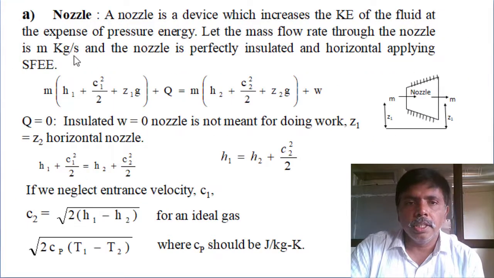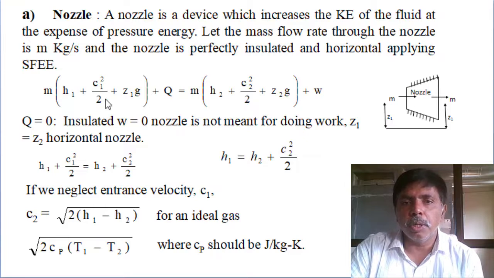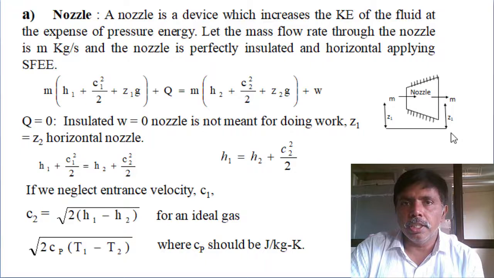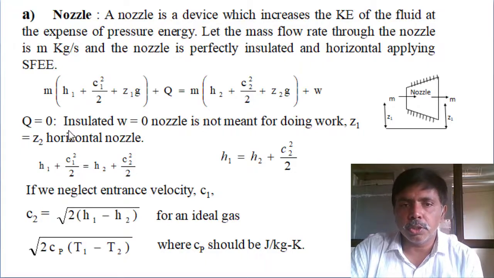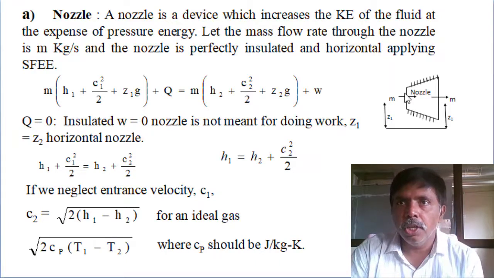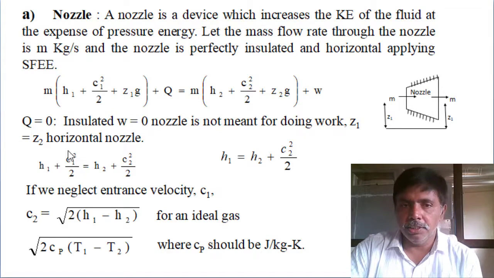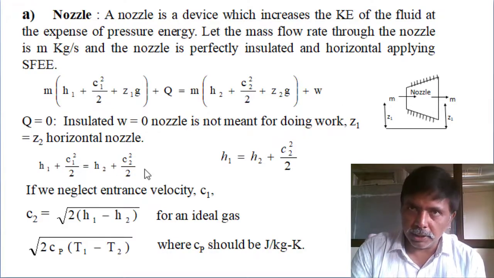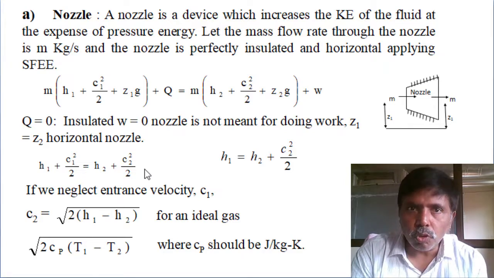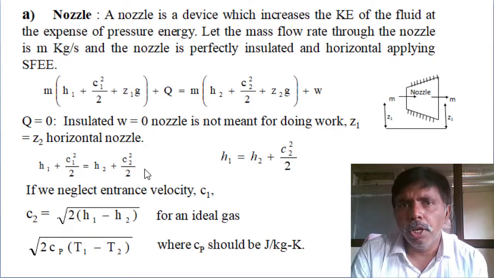Take the nozzle condition, you apply the conditions. If there is no elevation difference, it is in a horizontal condition. You substitute the conditions, it is insulated, heat transfer is zero, and the nozzle is not producing any work, just pressure energy is converted into kinetic energy. Then work done is 0. You substitute, the nozzle function itself is pressure energy to kinetic energy. So initial velocities are low compared to exit velocity.